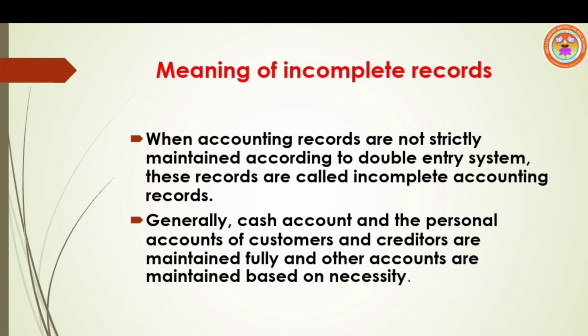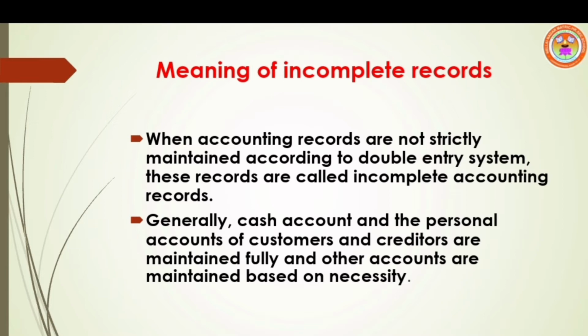Generally, cash account and the personal accounts of customers and creditors are maintained fully, and other accounts are maintained based on necessity. Under this system, some transactions are recorded fully. For example, cash paid to creditors. Here, both debit and credit aspects are recorded.